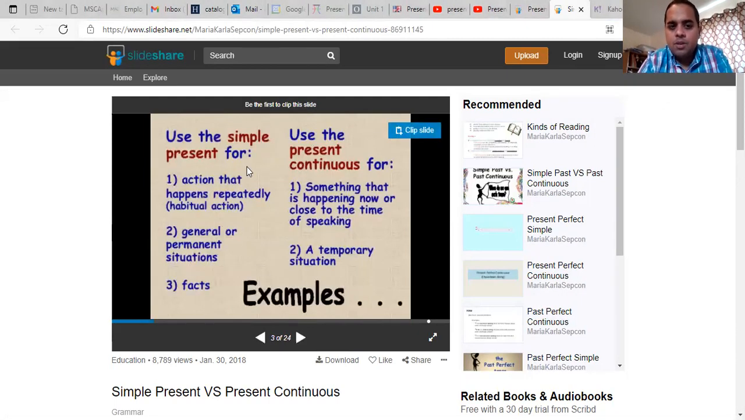Okay. So again, we use simple present for actions that happen repeatedly. It's a habitual action, something that happens every day, general or permanent situations or facts. We use the present continuous, also called the present progressive, when the situation is happening right now. For example, what am I doing? I am drinking water. What am I doing? I am dancing. Okay.